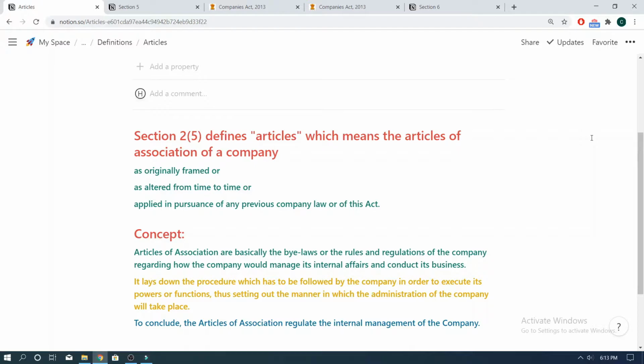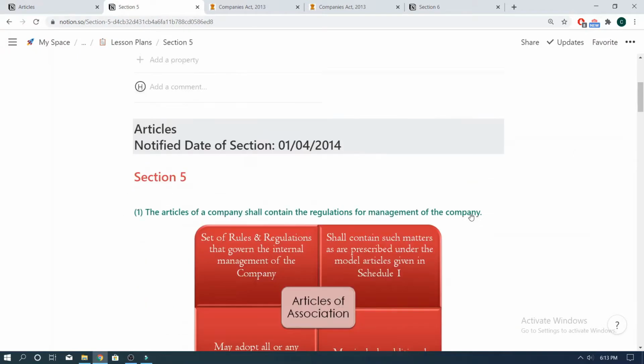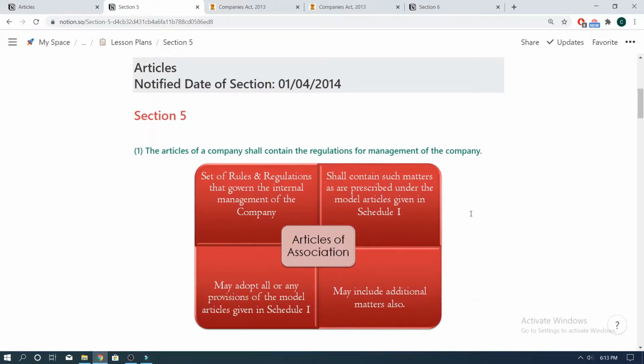However, this is not sufficient to understand the concept of Articles of Association. So without further ado, let's begin with Section 5, which deals with Articles of Association. Section 5 subsection 1 says that the Articles of a company shall contain the regulations for management of the company. What this means is that the Articles of Association will answer all the questions with respect to the functioning of the company, that is, how the internal affairs of the company would be managed and the manner in which the business of the company is to be conducted.